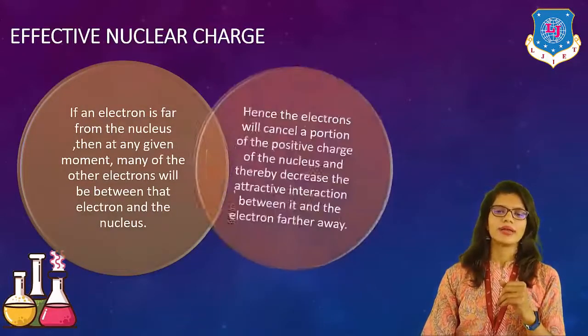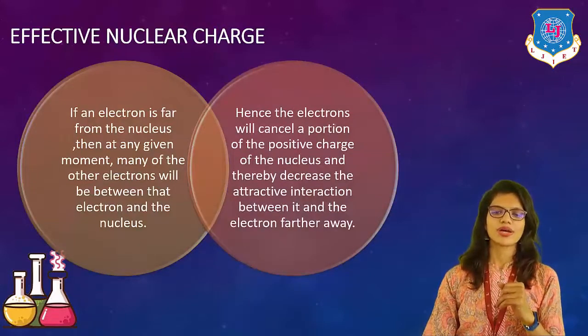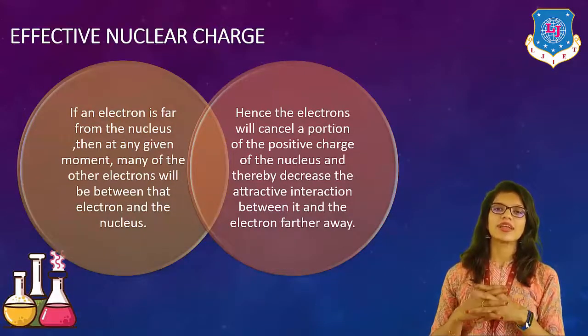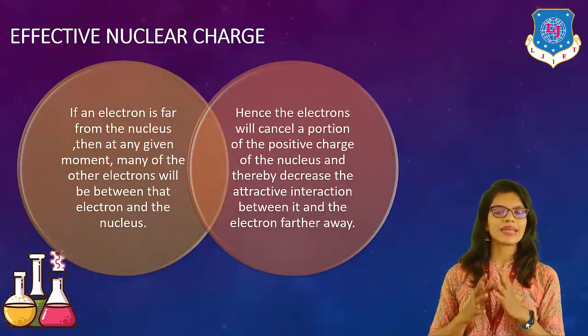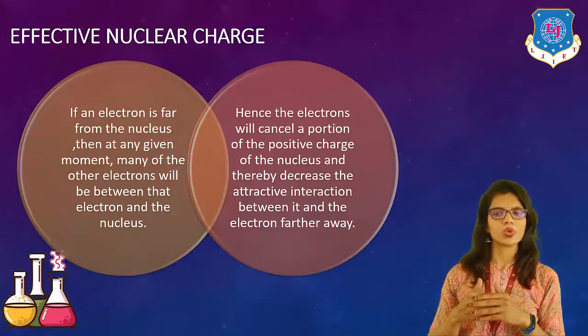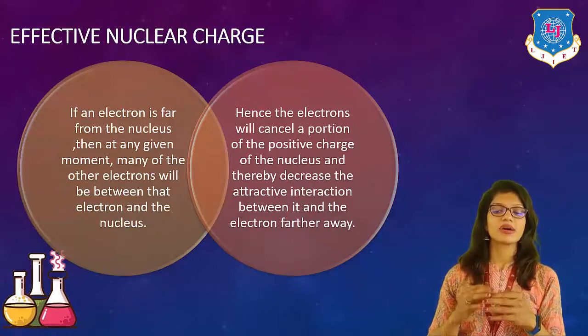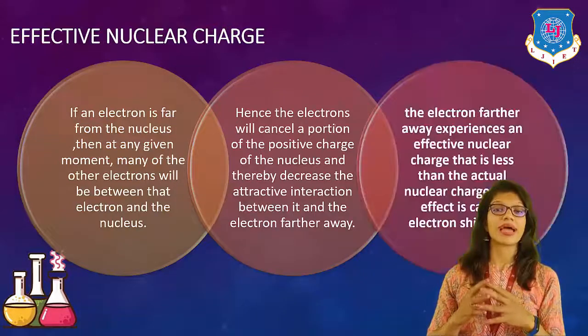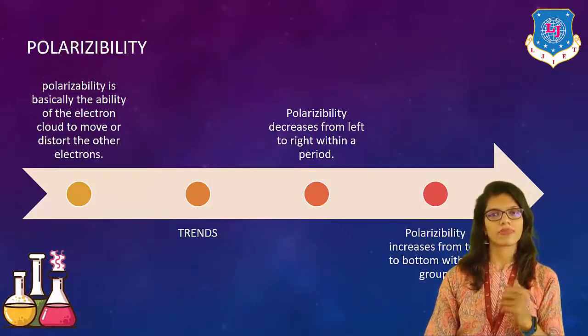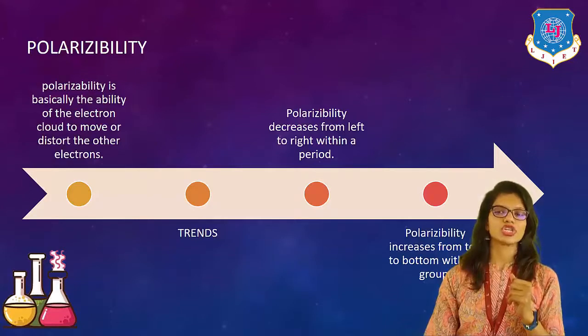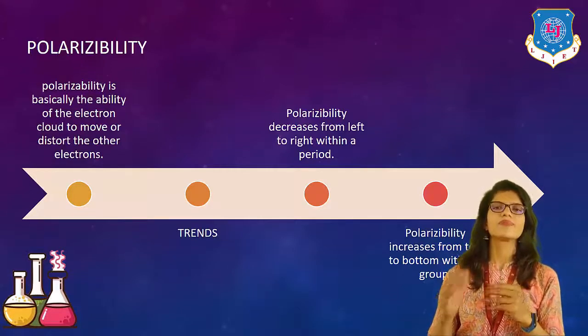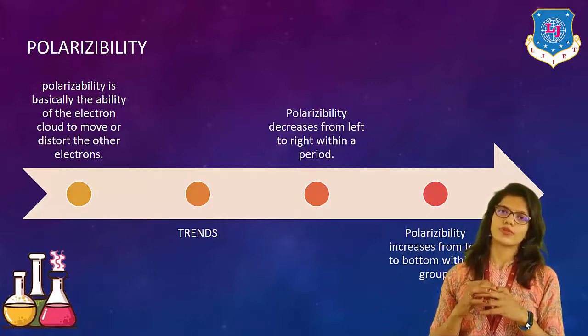Okay? Let's move on to the next one, effective nuclear charge. So here we have to see what electron shielding is. Generally, if an electron is far from the nucleus, then at any given moment, many of the other electrons will be between that electron and the nucleus. And these electrons cancel a portion of the positive charge of the nucleus, and thereby they decrease the attractive interaction between it and the electron further away. This is basically known as electron shielding, right? And because of it, this kind of effect is observed.